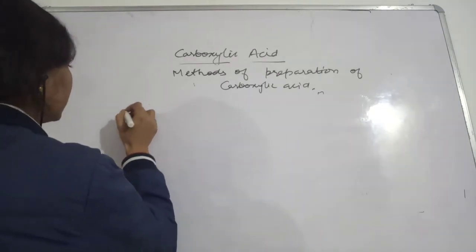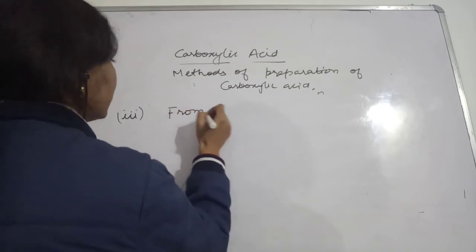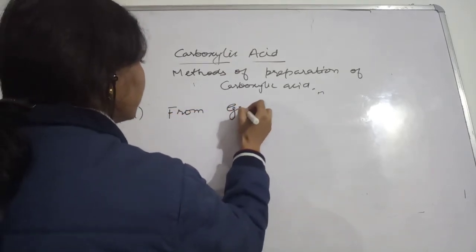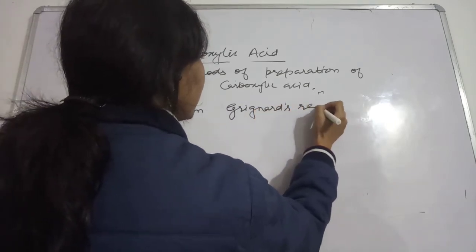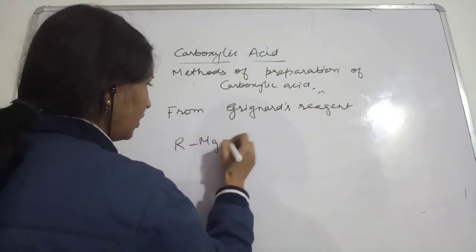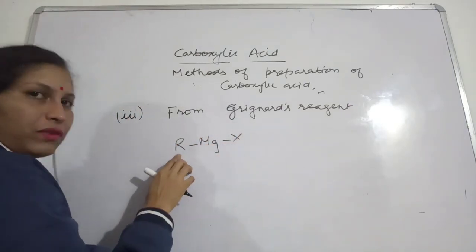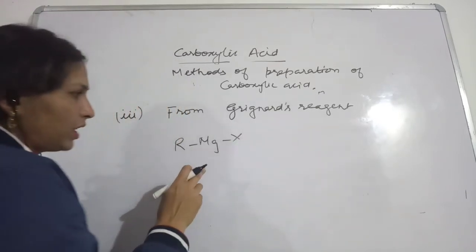So third, from Grignard reagent. In this case, we all know the Grignard reagent is RMgX.